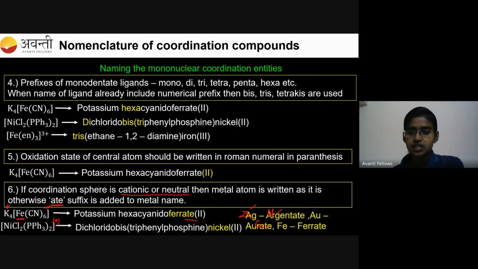For Ag, you can see it is argentate. For Au, which is gold, it is aurate. And Fe is ferrate. So all these -ate suffixes we use if the complex, the coordination entity, is anionic in nature.